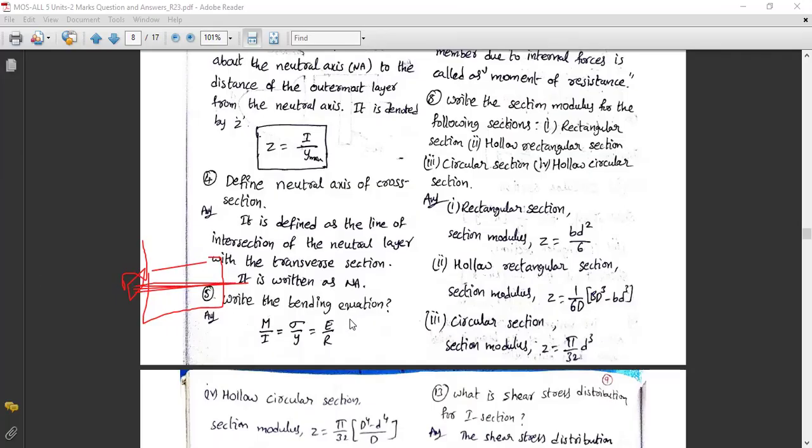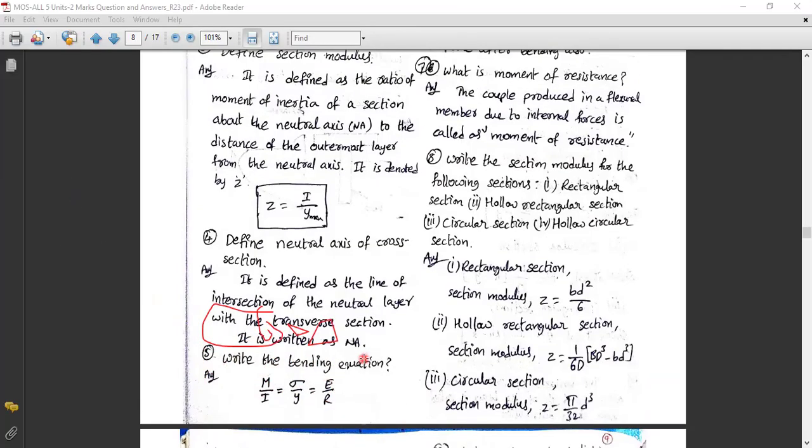So write about the bending equation. You have to write about a bending equation. So directly, the bending equation is given by M by I is equal to sigma by Y is equal to E by R, which is the simple bending equation here.